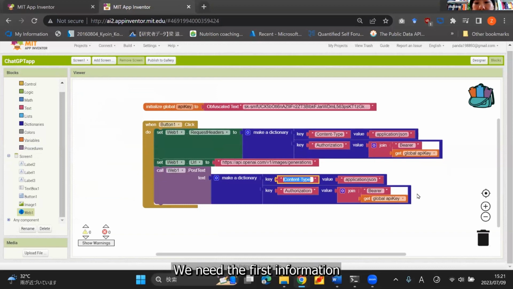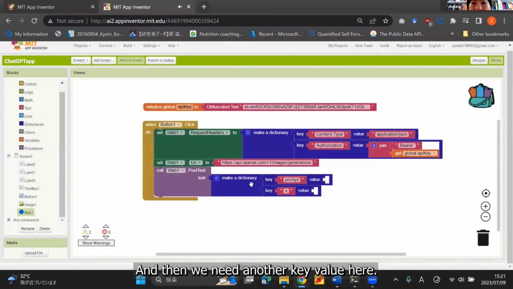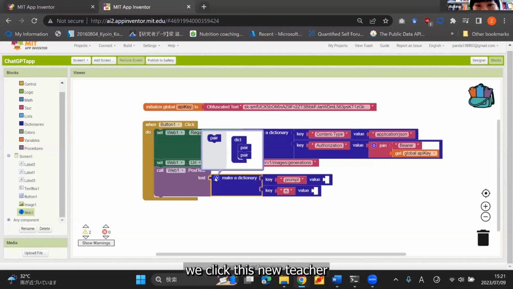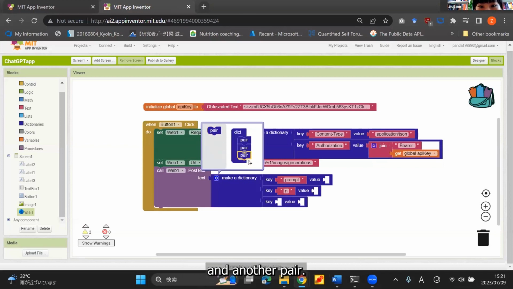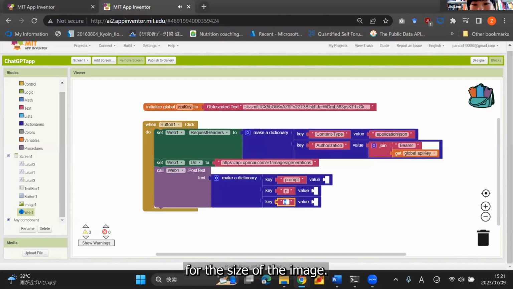The first information we need is prompt. And the second information we need to tell the server is n, right? And then we need another key value pair, but we don't have one. So we click this mutator, add another pair. There you go. And we need the other information for the size of the image.